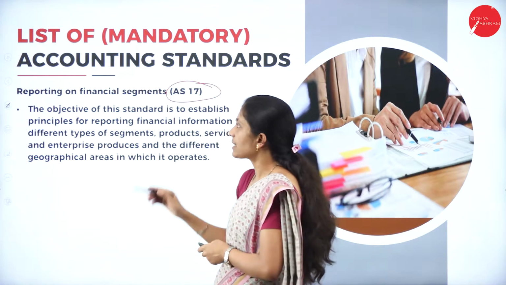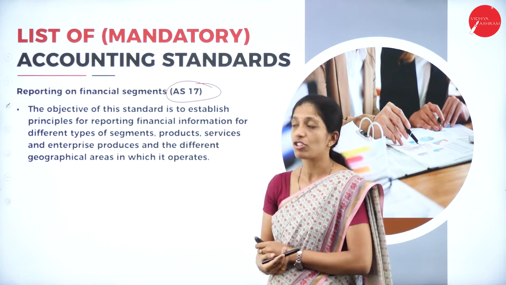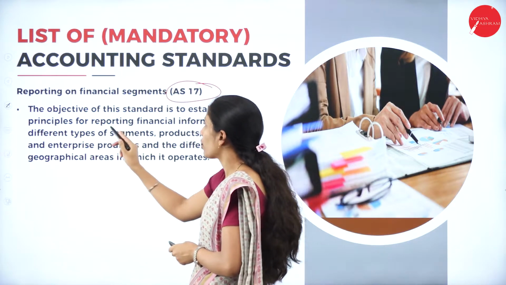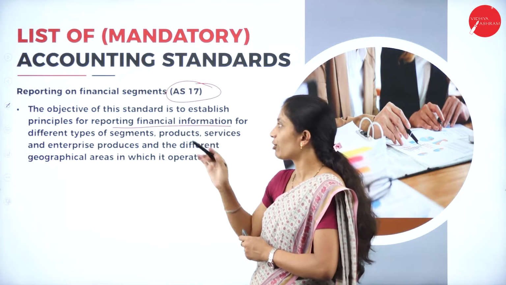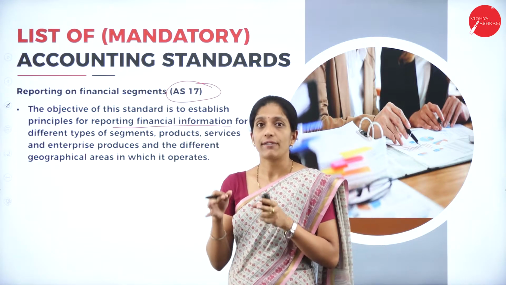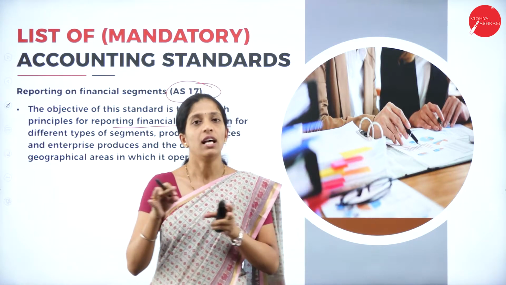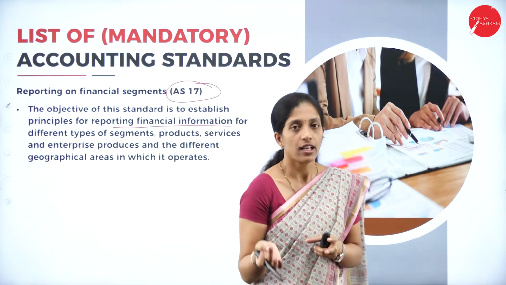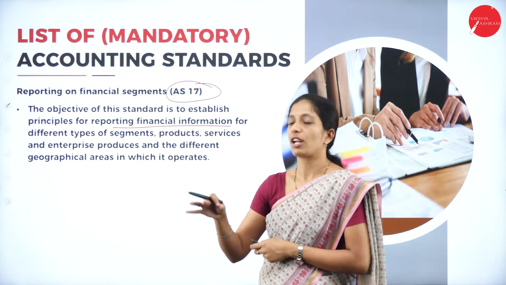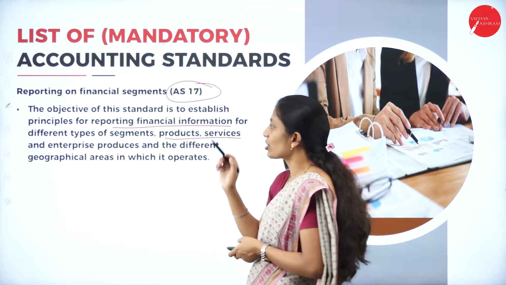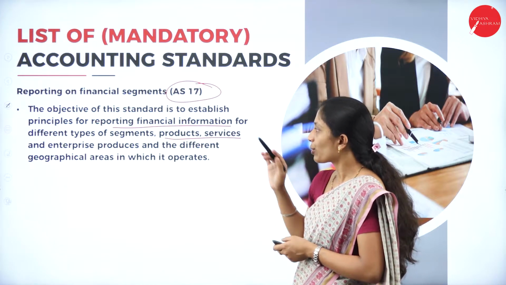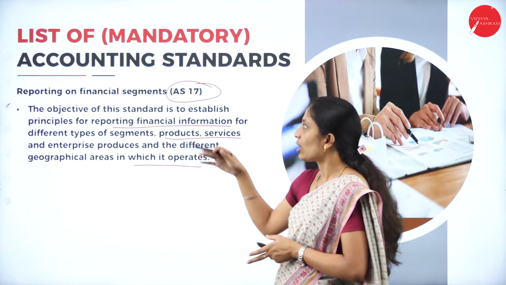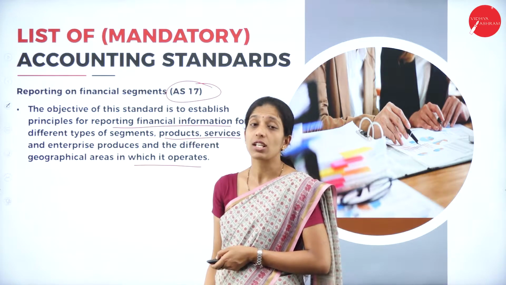Next is Accounting Standard 17. It is reporting on financial segments. The objective of this standard is to establish the principles for reporting financial information for different types of segments. At the end of the preparation of the financial statement, that financial information has to be communicated. So how it is distributed to different segments, products or services, and the different geographical areas in which the enterprise operates. So it's all relating to reporting on financial segments.